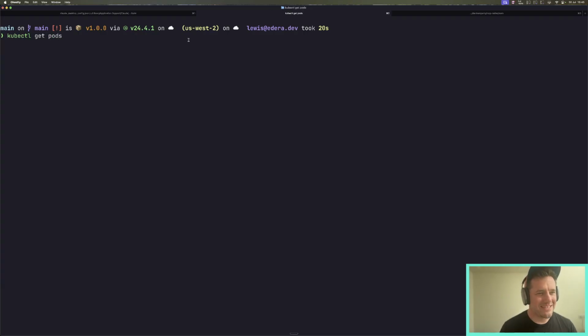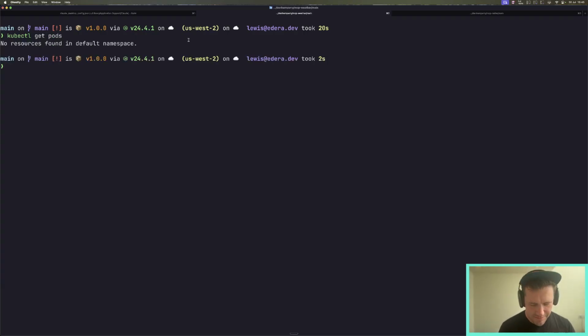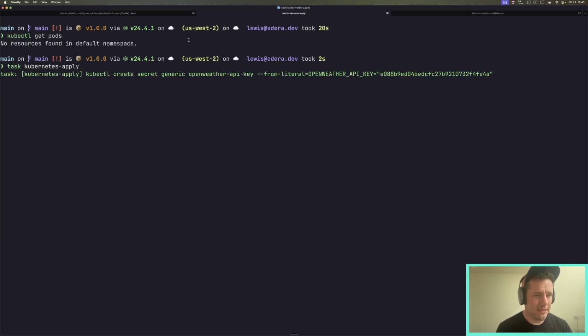Okay, I'm now connected to a Kubernetes cluster, and I'm going to run task Kubernetes apply.